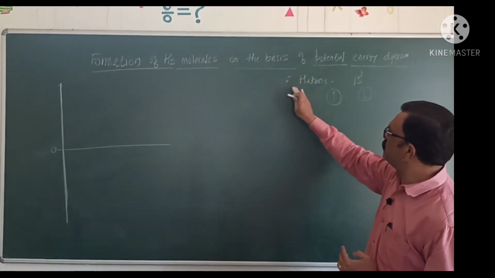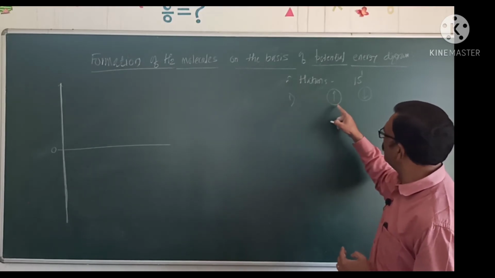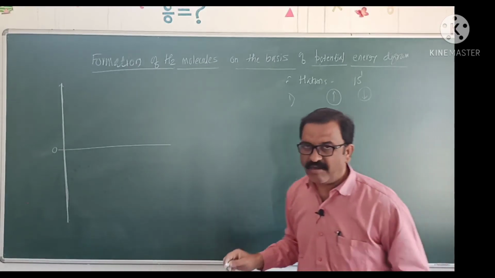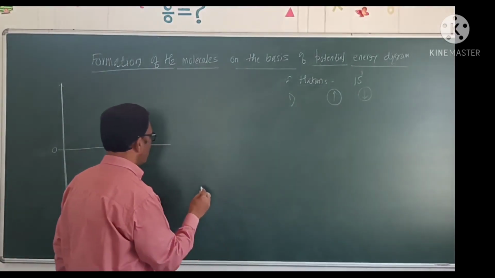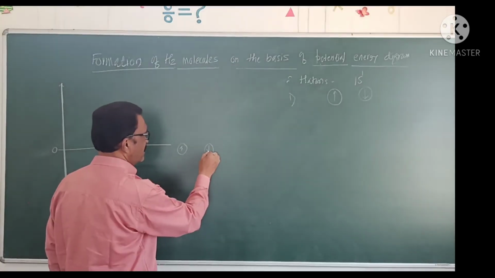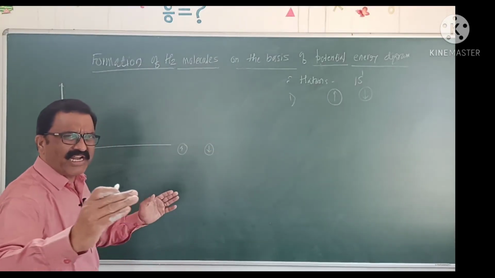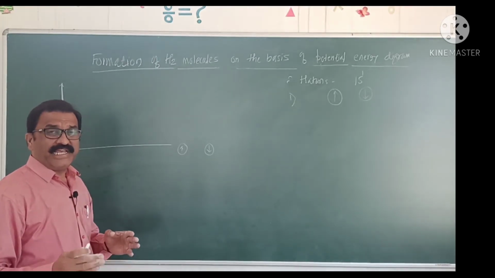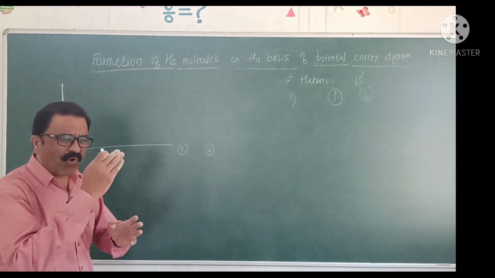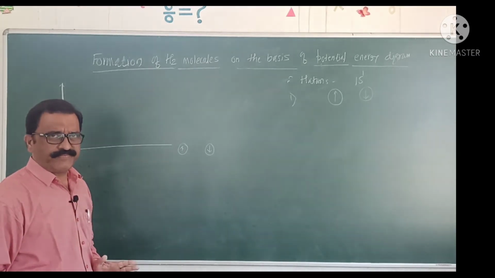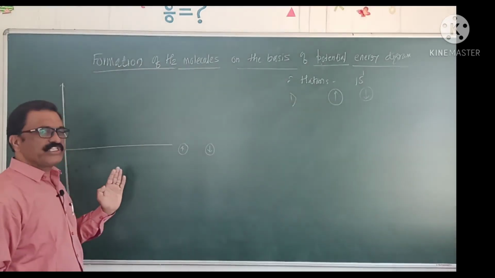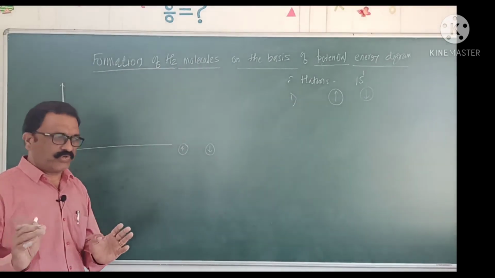When these two half-filled atomic orbitals with opposite spin are far away from each other, first hydrogen atom, then second hydrogen atom, when they are far apart, no interaction will take place. No overlapping interaction is possible. At this stage, the potential energy of the system is considered as zero.